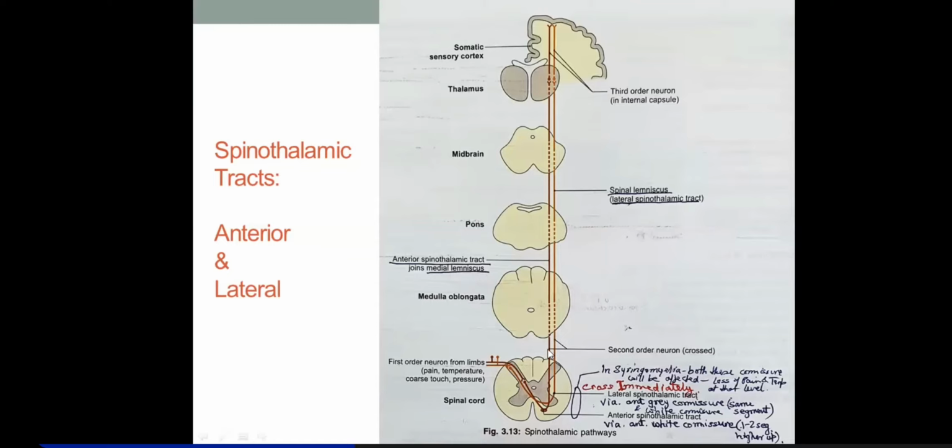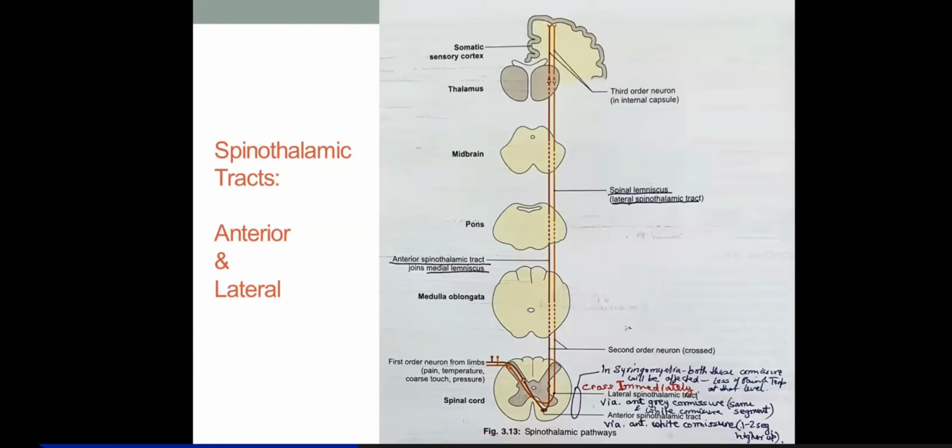Okay? And they also reach the thalamus. The second order neurons relay, then the third order neurons from the thalamus ascend higher to the cerebral cortex, somatosensory cortex, that is postcentral gyrus, area number 3, 1 and 2. Got it? So in three successive generations of neurons, your sensations reach the higher centers.